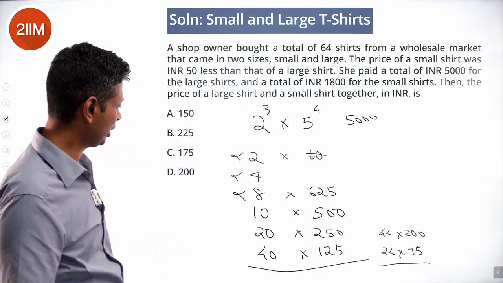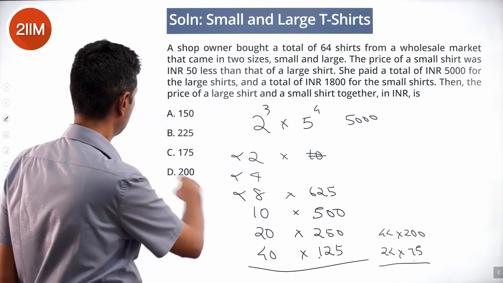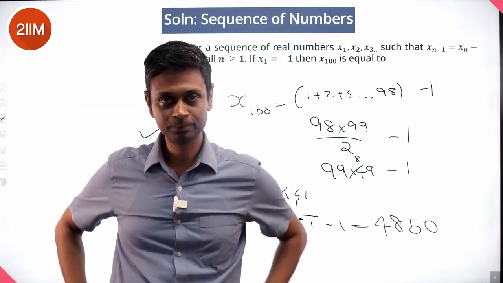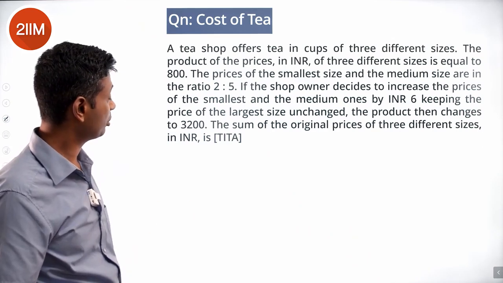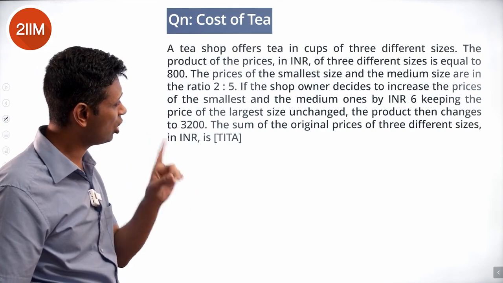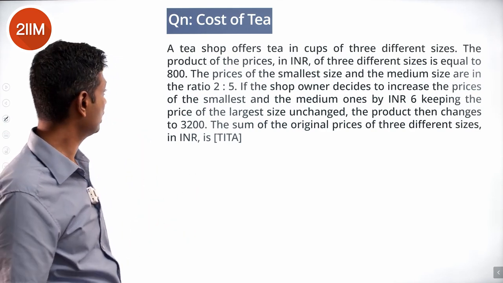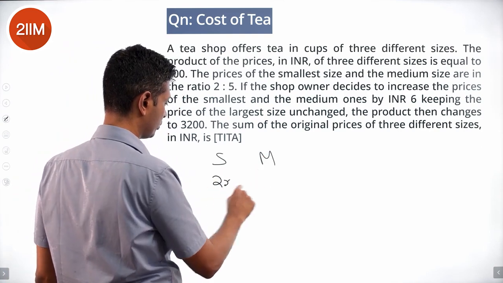So the price of a large shirt is 125. Small shirt is 75. 125 plus 75 is 200. Yes. A tea shop offers tea in cups of 3 different sizes. The product of the prices in INR of the 3 different sizes is equal to 800. The price of the smallest size and the medium size are in the ratio 2:5. Small, medium, 2x, 5x.